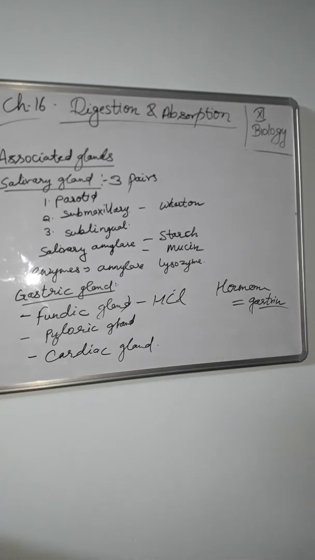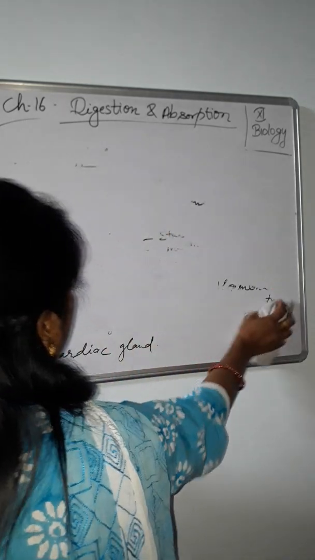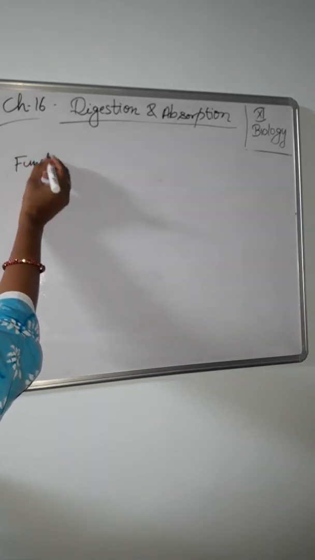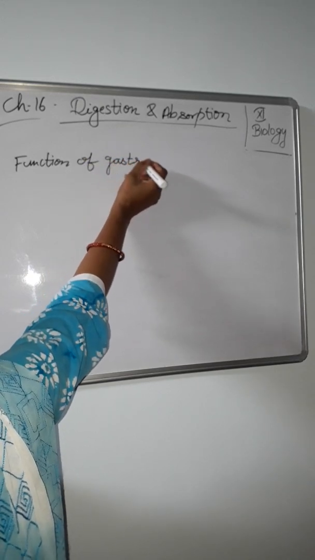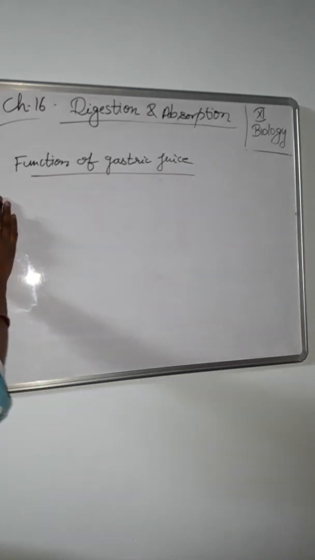Function of the gastric juice. The gastric juice secreted by the gastric glands performs several functions.